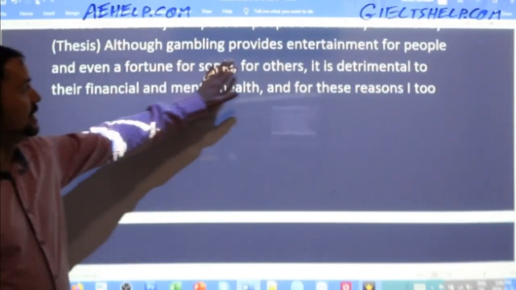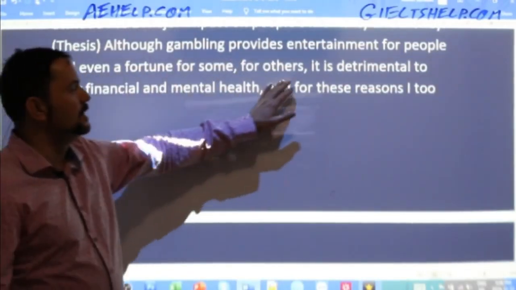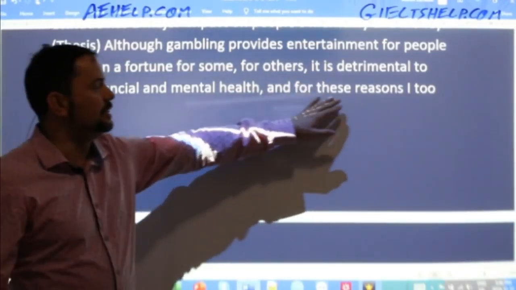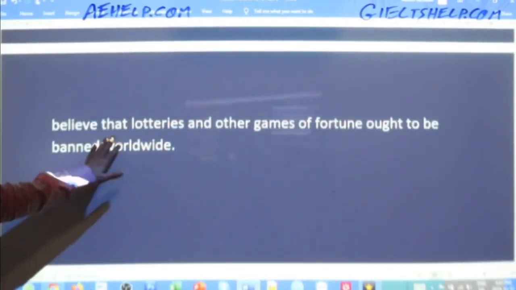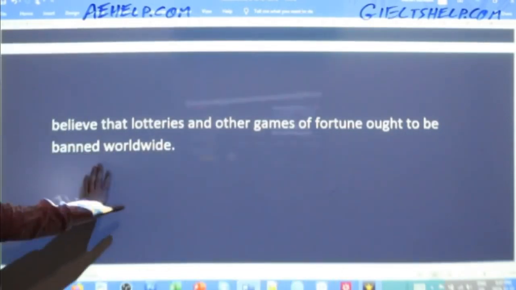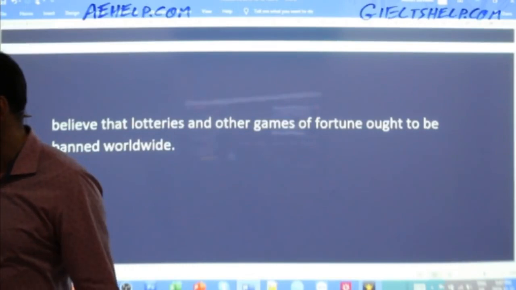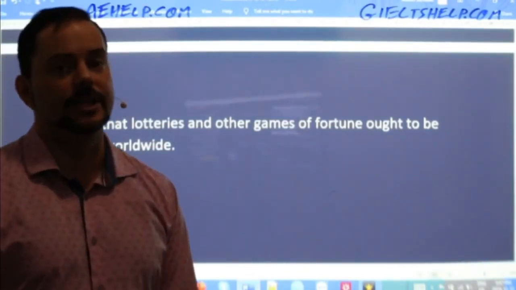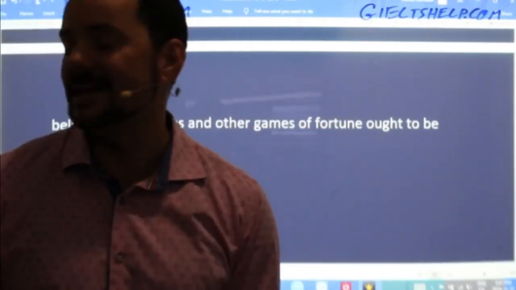Although gambling provides entertainment for people and even a fortune for some, for others it is detrimental to financial and mental health. And for these reasons, I too believe that lotteries and other games of fortune ought to be banned worldwide. Okay? All right, so that's my Band 9 introductory paragraph for this Task 2 essay.